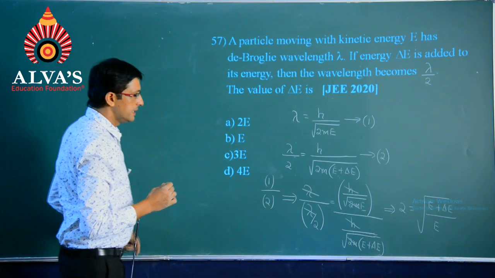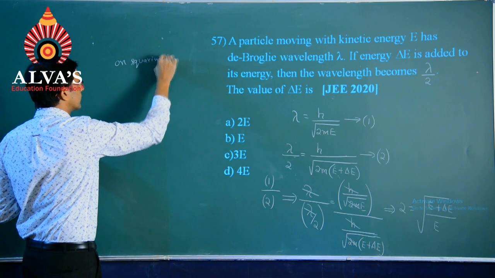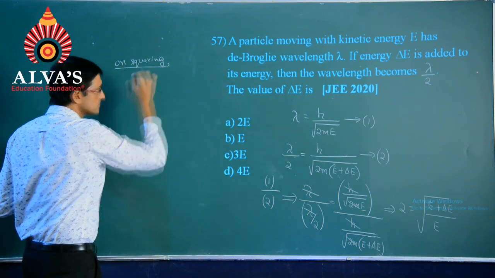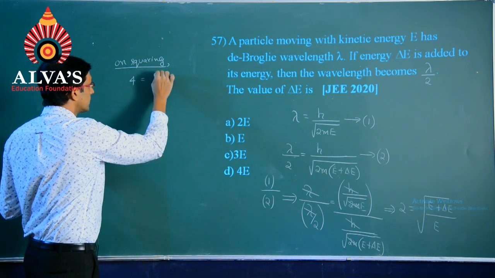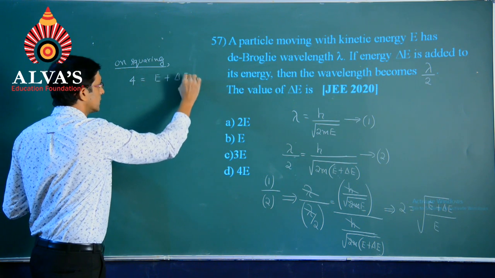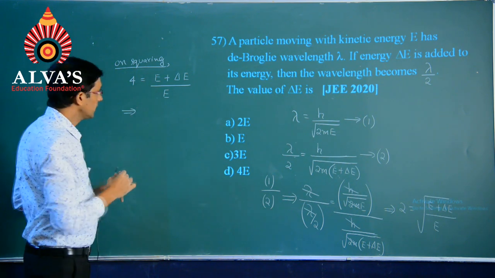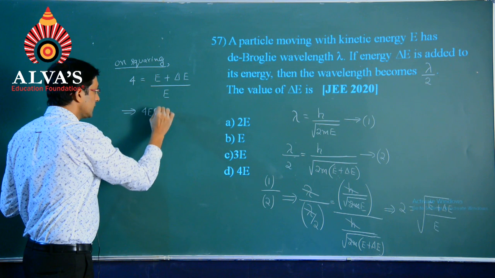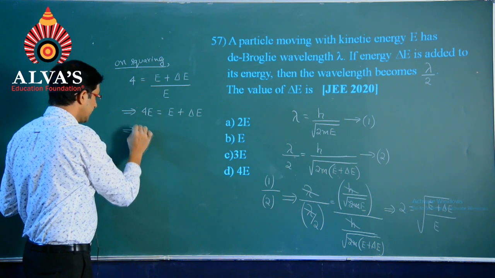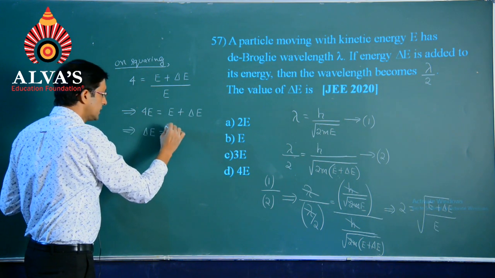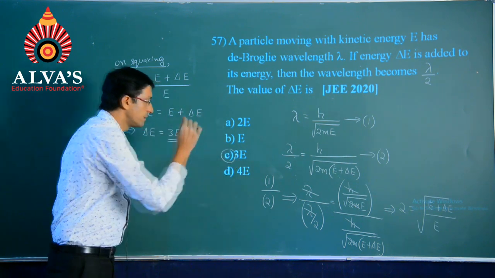So, continuing on this side, on squaring, the left hand side will become 4 and the right hand side will become (E plus delta E) divided by E, and on further solving we have 4E equals E plus delta E, and finally delta E equals 3E, and hence the solution will be the third option.